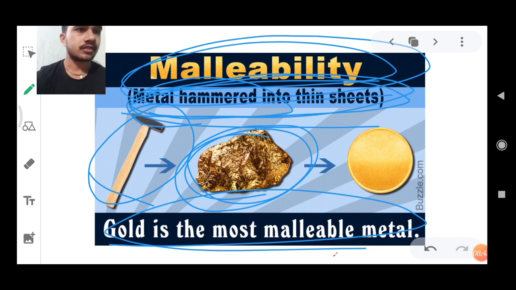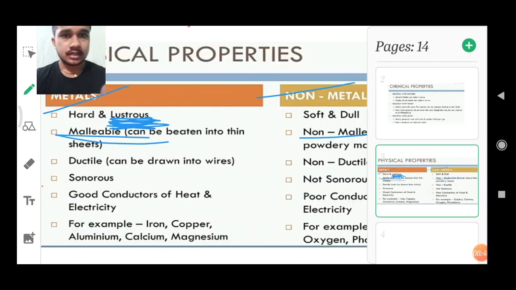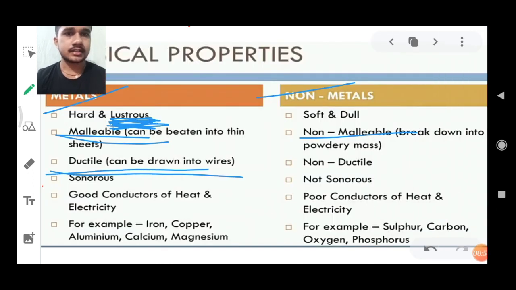Okay, now coming on to the next thing. Next property is ductile in nature. So metals are ductile in nature. Metals are ductile means they can be drawn into wires. Metals can be drawn into wires. So that nature of a metal is called a ductile nature. So it is a property of a metal.